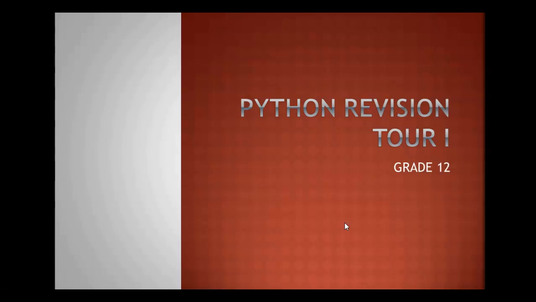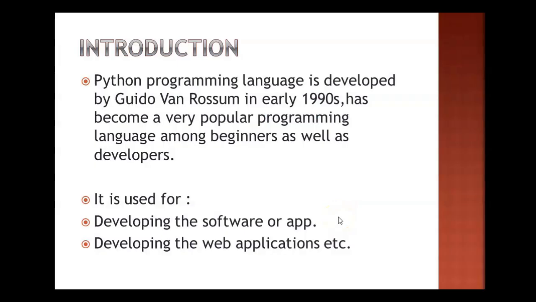And this chapter is completely based on the portion which they have already covered in grade 11, like the fundamentals of Python. We have the modes, we have the history, the pluses and the minuses of Python. We have the data types, the operators, the conversion, implicit, explicit, the decision making statements, the loop statements. So everything they covered in this. This is a summarized form of the fundamentals of Python. So without wasting our time, let us start with this chapter, which is the first chapter of our book.